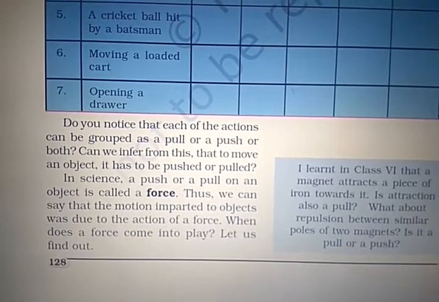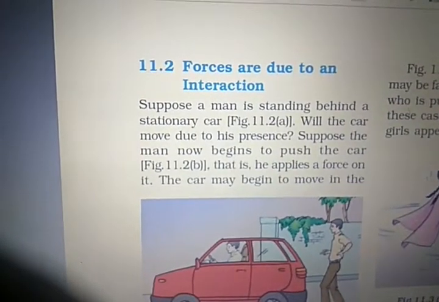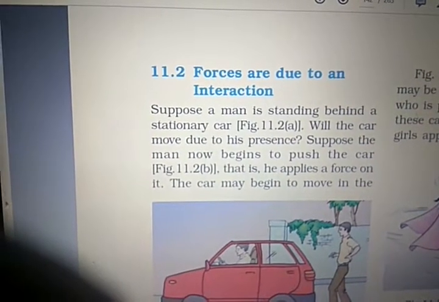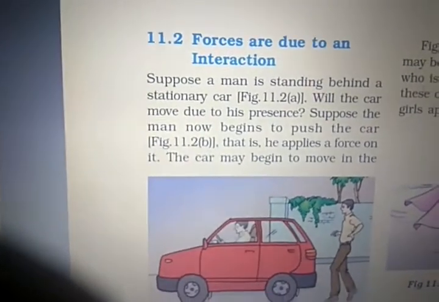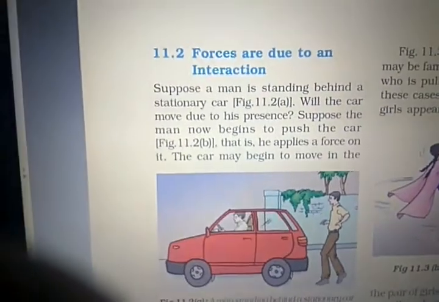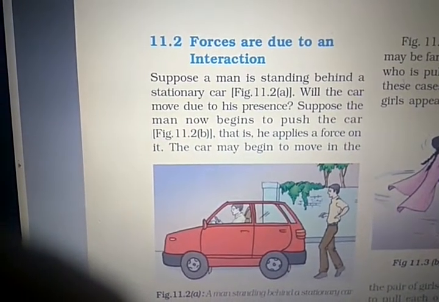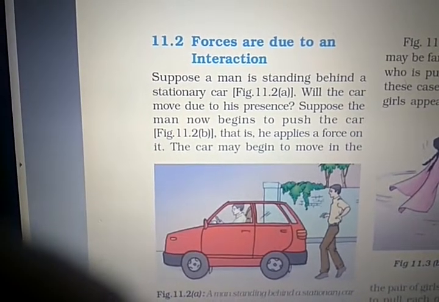So when does the force come into play? Let us find out. Number one, forces are due to an interaction. Let us understand this situation with examples.